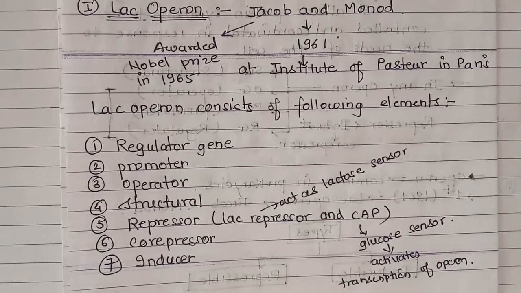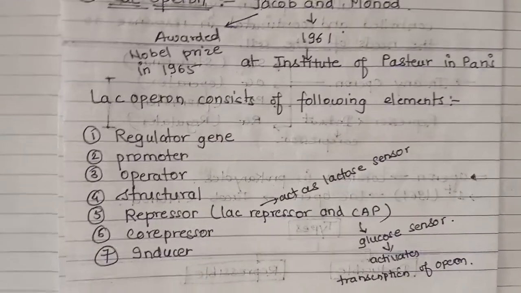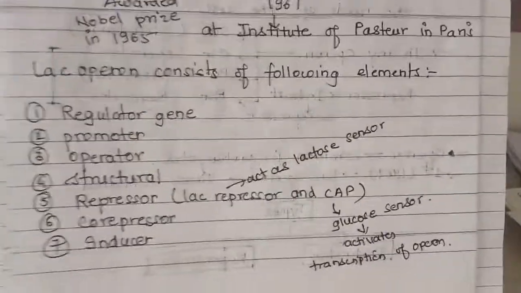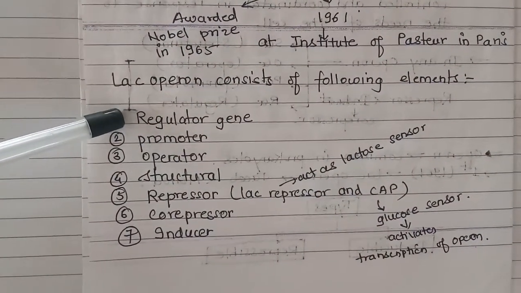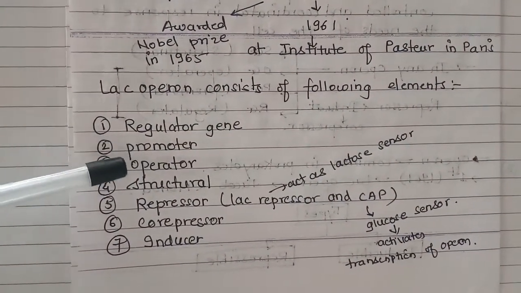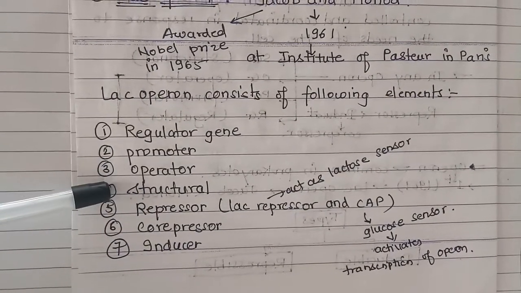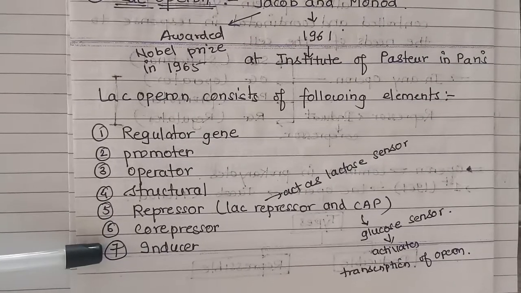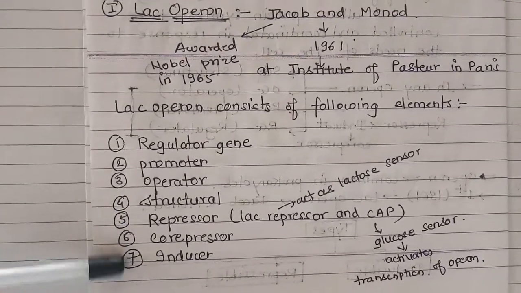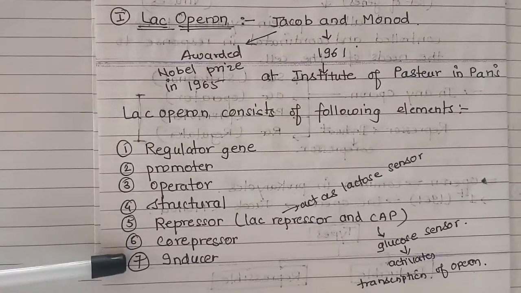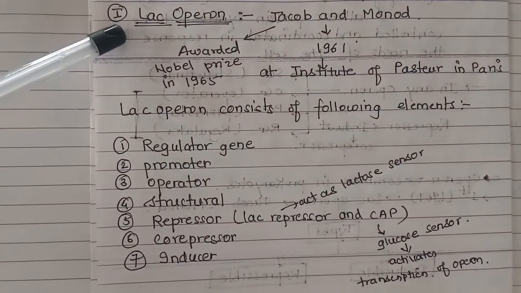Now, as you all know, lac operon or any operon consists of a few basic things, and those genes are nothing but which we have already discussed, that is regulator gene, promoter gene, operator and structural genes. After these four, some more elements are there like repressor protein, co-repressor and inducer. So these are also the common terminologies which we are going to study under the heading lac operon.